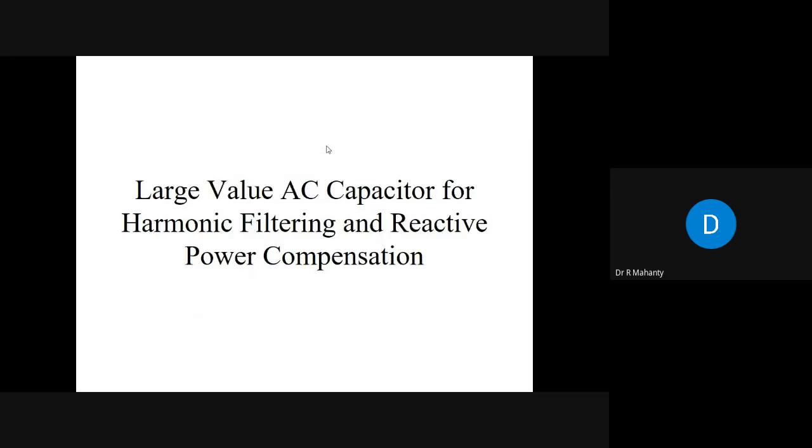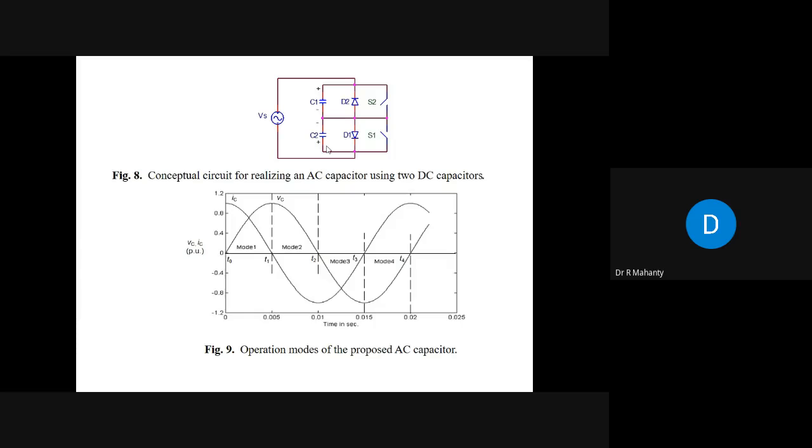Now suppose I want to have a large value AC capacitor. A large value AC capacitor is not practically available. Why is it not practically available? Because we don't require a large value AC capacitor. If you connect a large value AC capacitor in your circuit, a large current will flow in the circuit, and a situation like a short circuit will occur.